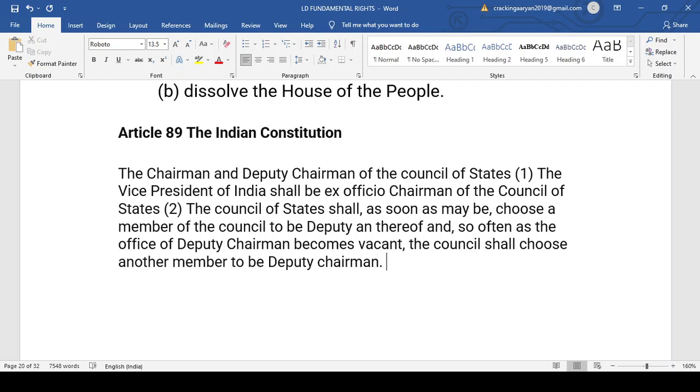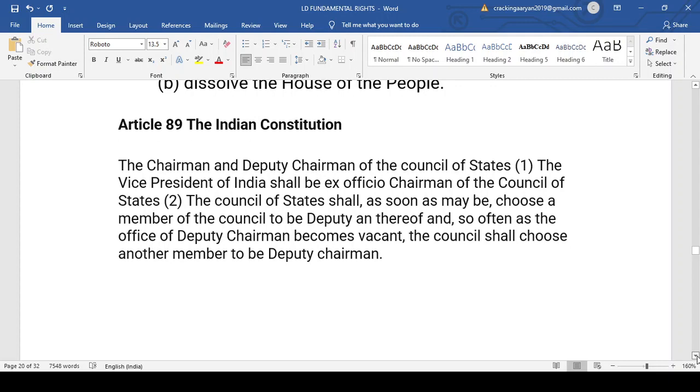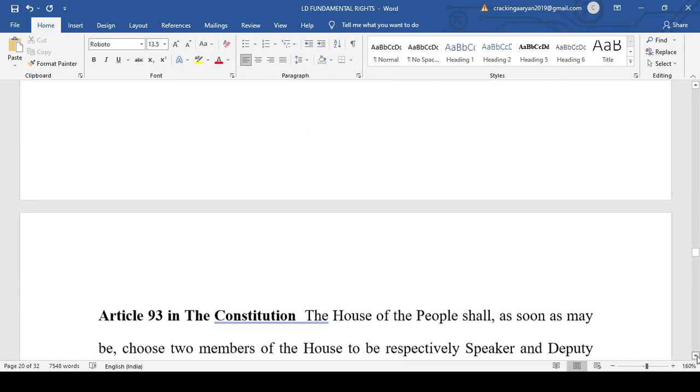Now the second state: apart from the chairman, that is the vice president, the members of the Rajya Sabha will also choose a deputy chairman, and the moment the deputy chairman seat gets vacant, another deputy chairman will be chosen by the members of the Council of State, that is the Rajya Sabha. This is Article number 89.